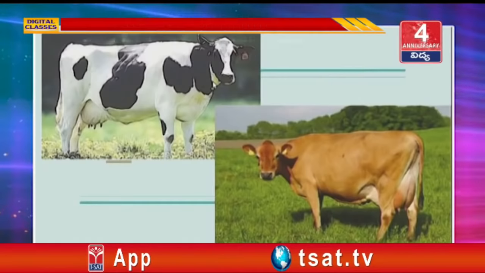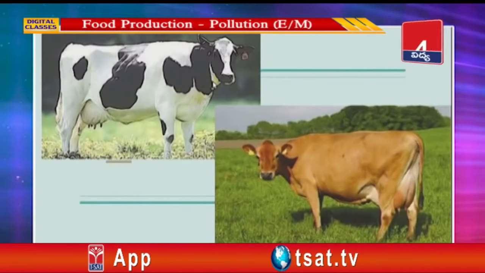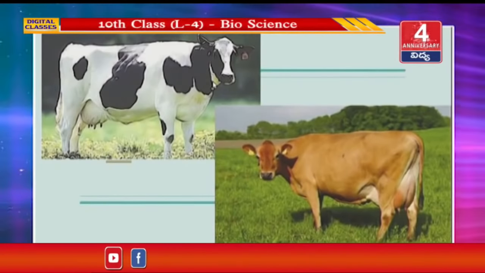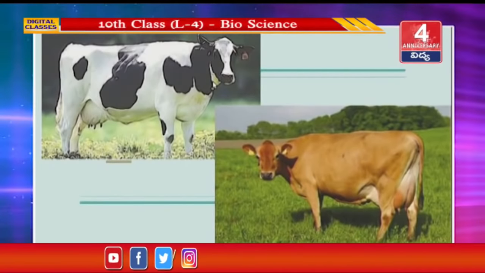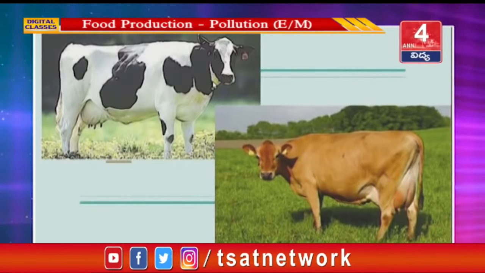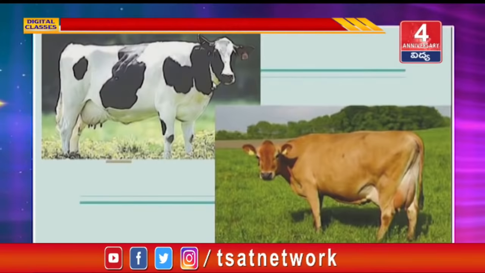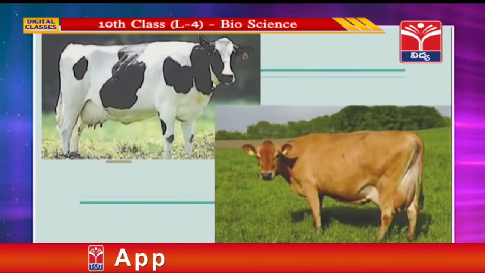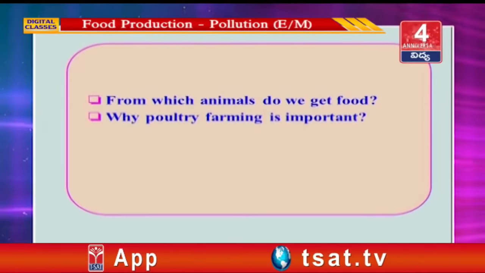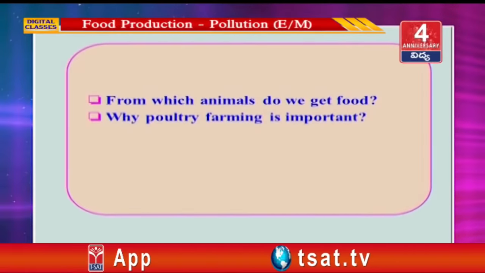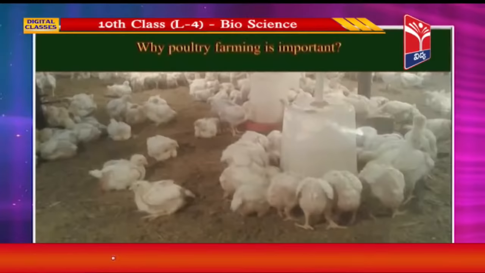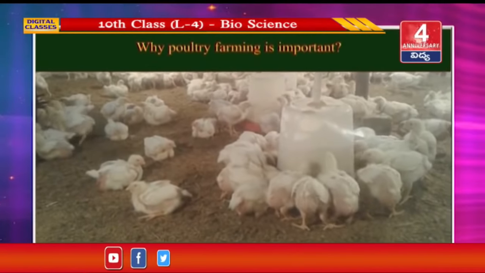In our country, domestic breeds give 2 to 3 liters per day, while foreign breeds such as Murrah, Jersey and Holstein give more milk. Producing large quantities of milk is called the white revolution. From which animals do we get food? Why is poultry farming important?